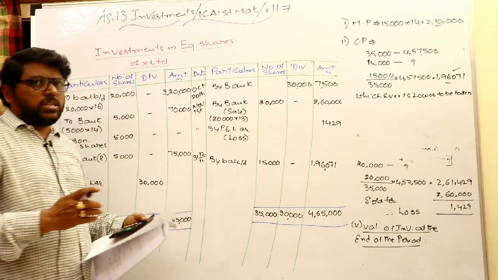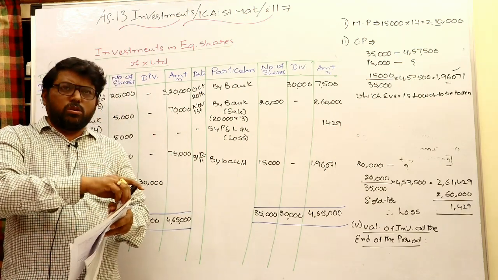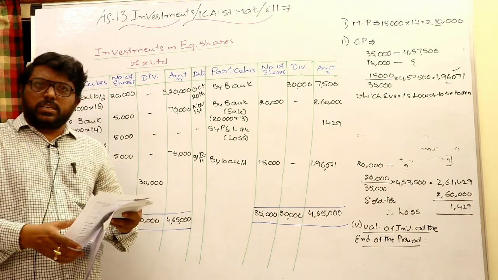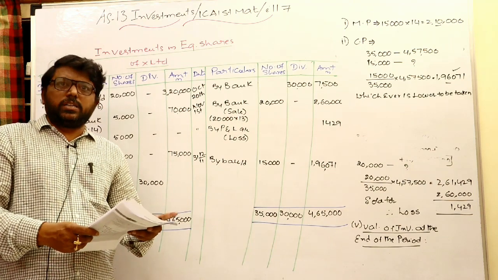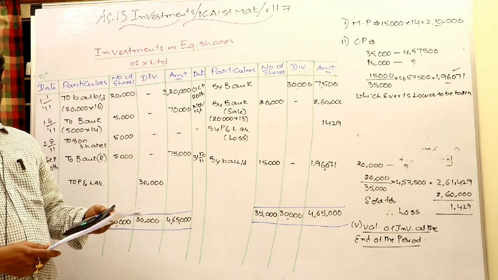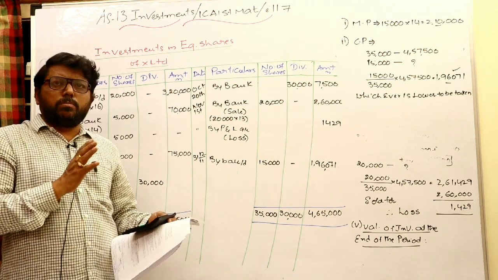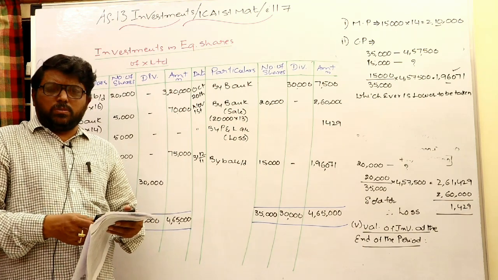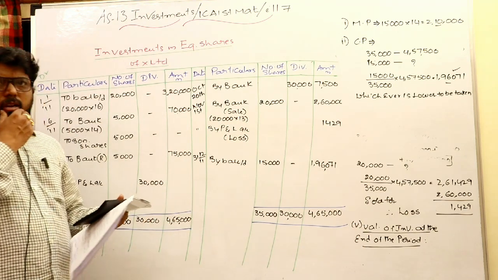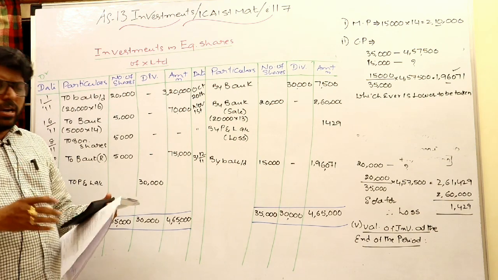No doubt this is such an important sum because almost all the points are covered in this particular problem: bonus shares, right shares, purchase of right shares, sale of rights, pre-acquisition dividend, post-acquisition dividend, and sale of equity shares. If you work out this sum on equity shares and variable income securities well, I believe you can handle any sum.